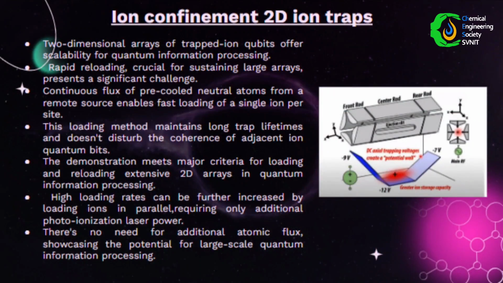I am here to explain the ion confinement in 2D and 3D ion traps. Researchers have addressed a crucial challenge in two-dimensional arrays of trapped ions for quantum information processing. They achieved rapid reloading by introducing a continuous flux of pre-cooled neutral atoms from a distant source. This approach allows fast loading of a single ion per site, maintaining long lifetime without disrupting neighboring ion qubits. This method meets key criteria for extensive array loading, crucial for large-scale quantum information processing. Notably, the loading rate can be further increased by loading ions in parallel, requiring only additional photoionization laser power without additional atomic flux.